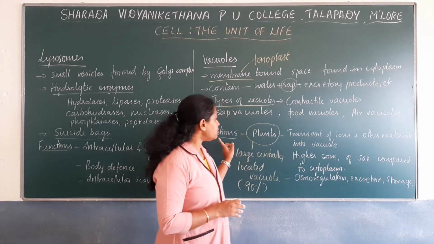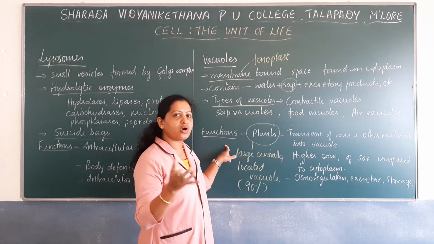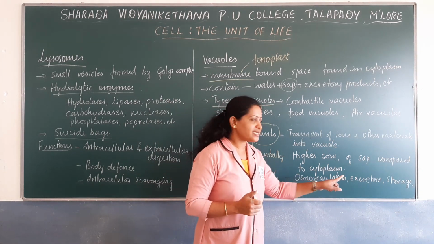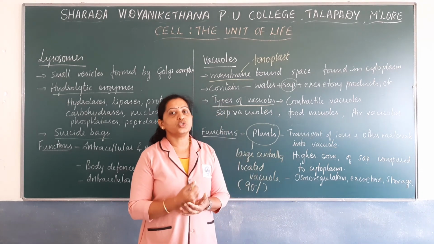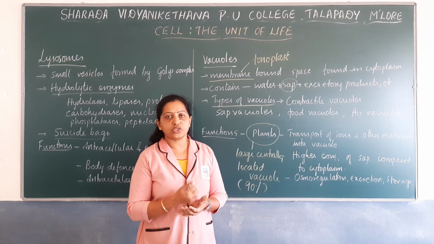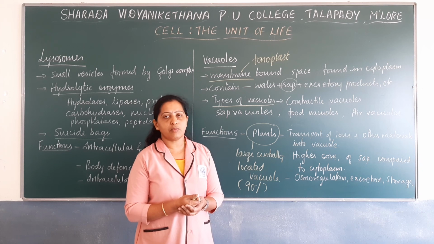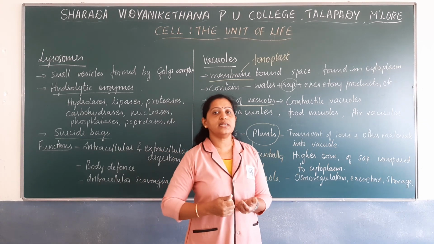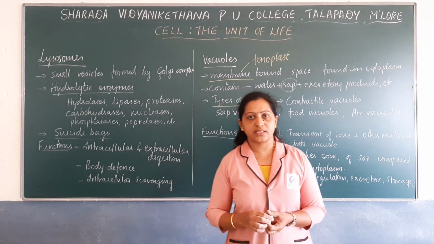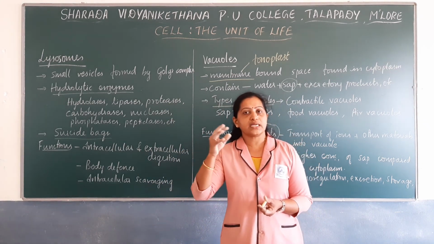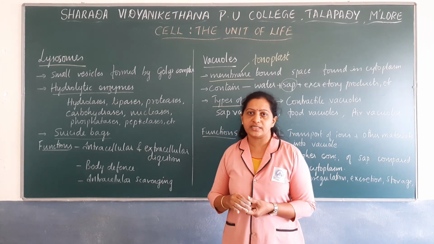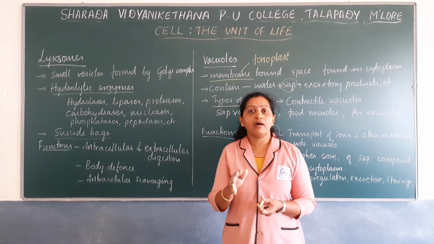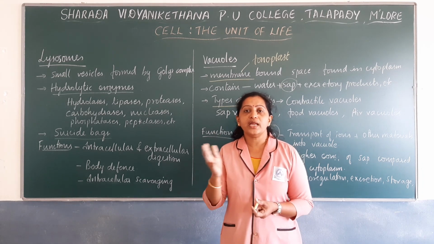So vacuoles have various functions based on the cell types: osmoregulation, excretion, storage of air, storage of various food components, or storage of various secondary metabolites, especially in plants. These are the different organelles associated with the endomembrane system, and all these organelles included under the endomembrane system have functions that are coordinated with each other.